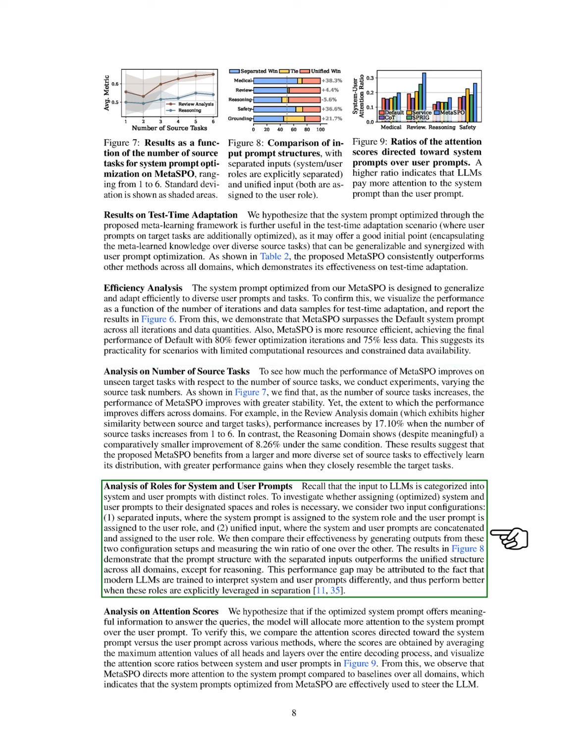We investigate whether it is necessary to assign optimized prompts to their respective roles by comparing 2 configurations: separated inputs, where prompts are assigned to their designated roles, and unified input, where they are combined. Our results show that the separated input structure outperforms the unified structure in most domains, except for reasoning. This suggests that modern LLMs perform better when the roles of system and user prompts are clearly defined.